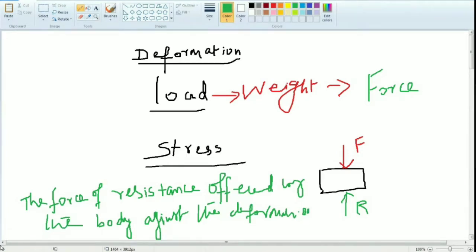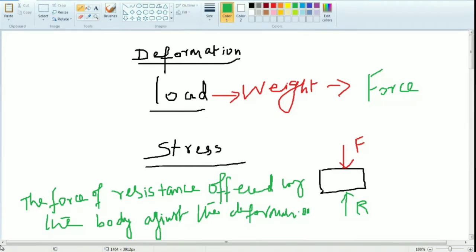But the resistance is force. Who is giving the resistance? Body. Against what? Deformation. Because the body does not allow that one, the body resists that one. For example, you are hitting the wall. The wall resists your force, no? Am I correct? Yes, sir. So that is called stress.